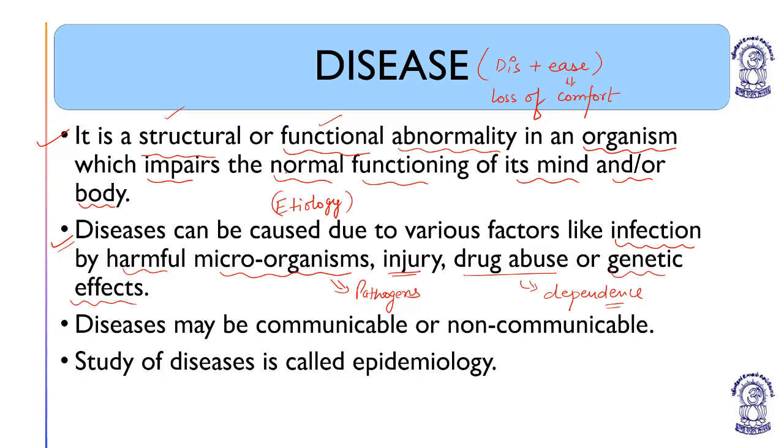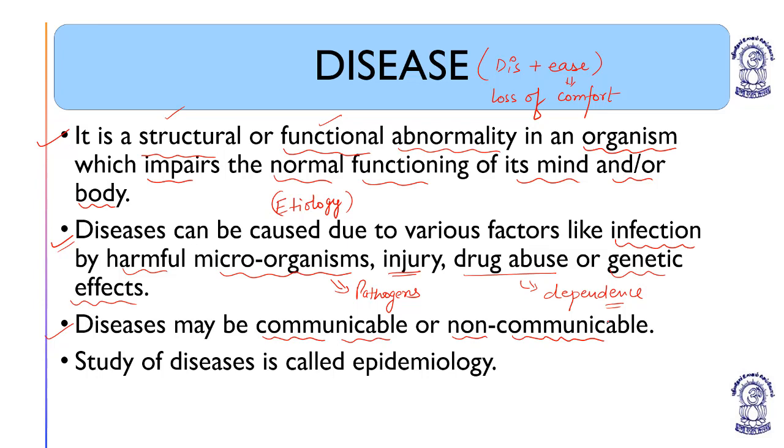The cause of disease is known as etiology. So disease can be caused due to various factors like infection by harmful microorganisms, which are known as pathogens, a trauma or injury, drug abuse, which is drug dependence, or genetic effects. Disease may be communicable when they can spread by contact or by any means of direct or indirect transmission, or non-communicable when they cannot transfer from one person to the other person.